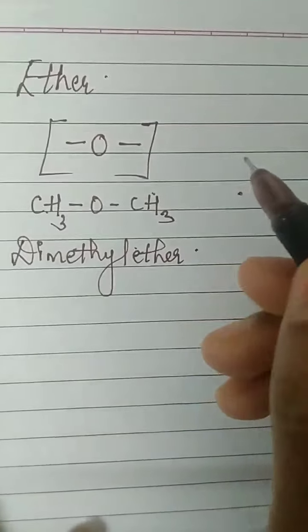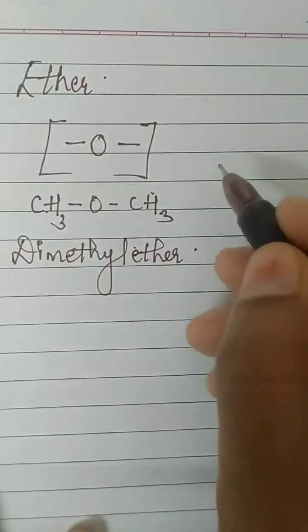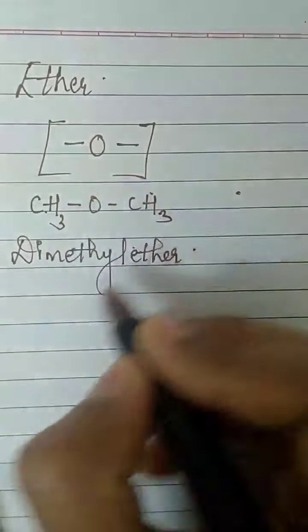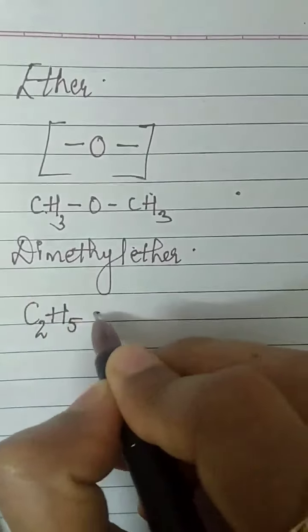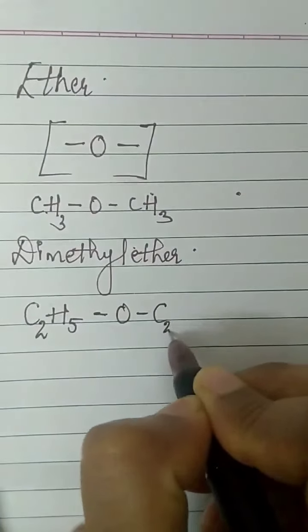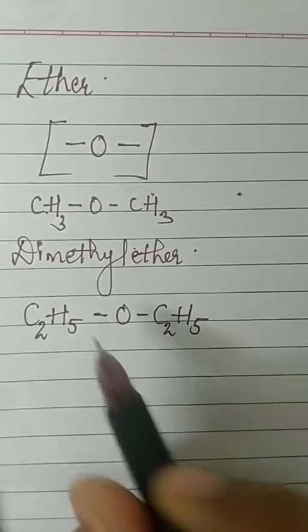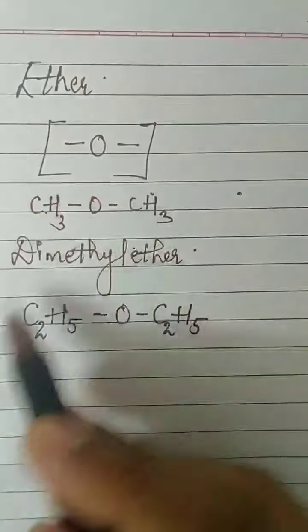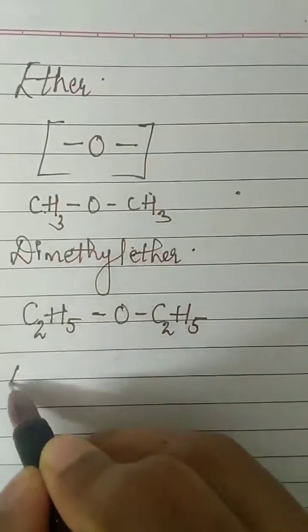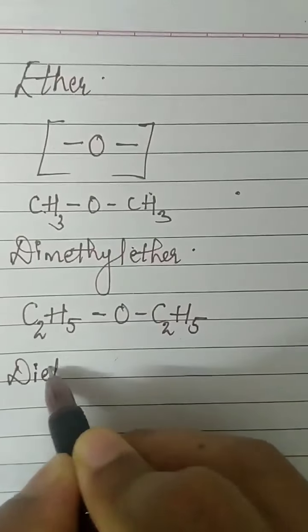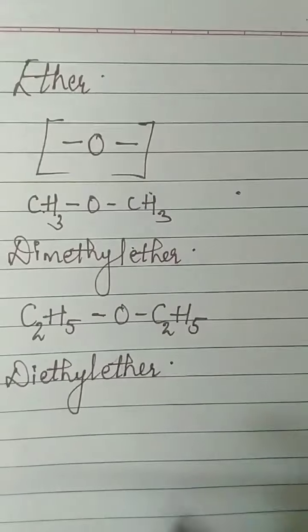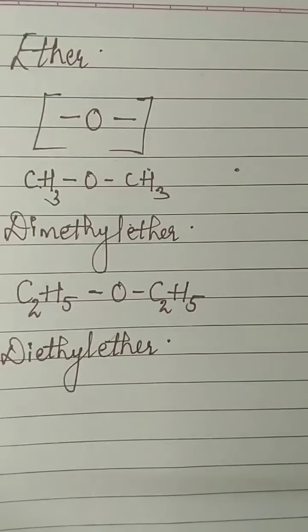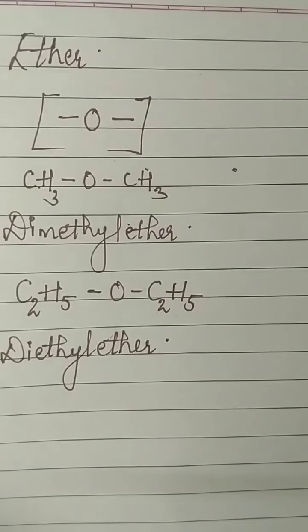Similarly, let us talk about another ether. In place of CH3, I'll attach C2H5, ethyl group. C2H5. So what will this be? If this is dimethyl ether, what will this be? This will be diethyl ether. Okay. For the time being, you remember only these two examples for ether.